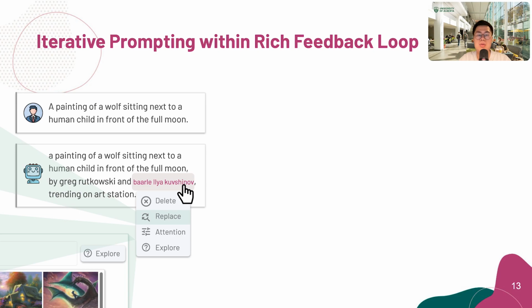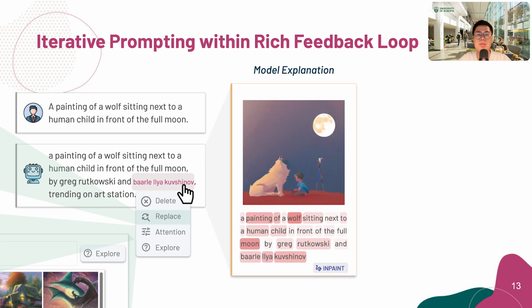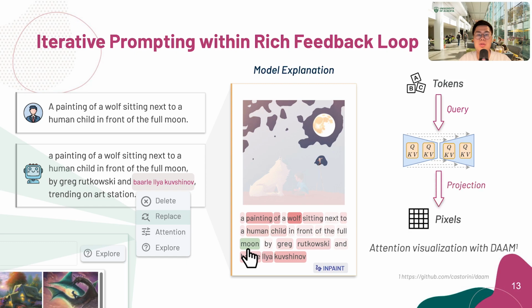Even with all this support, the creation itself is still an iterative process. PromptCharm, therefore, provides a rich feedback loop to help users iteratively improve their creations. To help users understand why the model generates a specific content, PromptCharm renders model explanation on both text prompts and images. These explanations are generated from the cross-attention scores on tokens, and then projected to the pixel of the generated images.